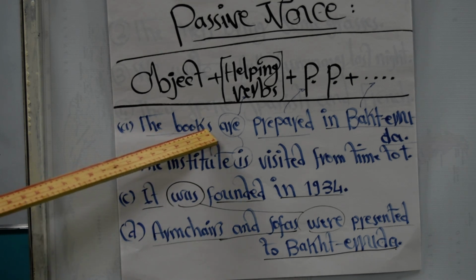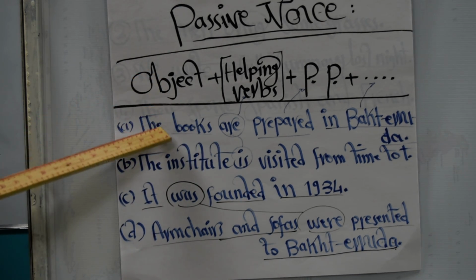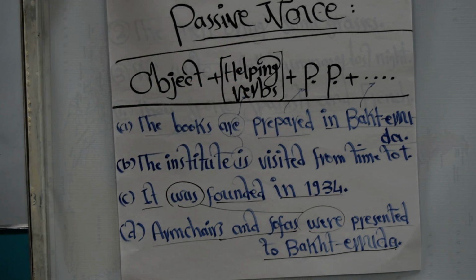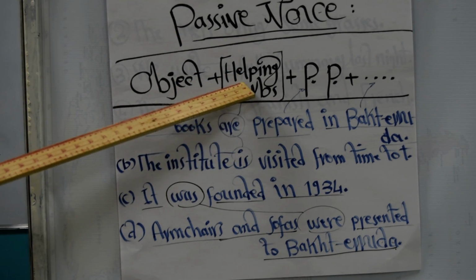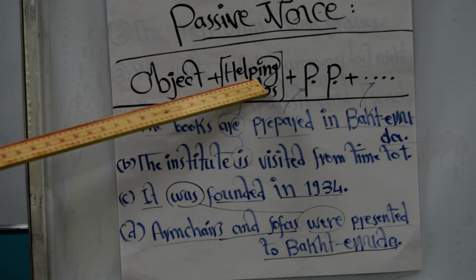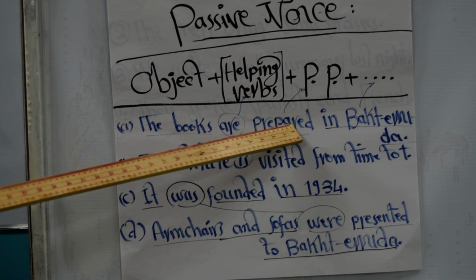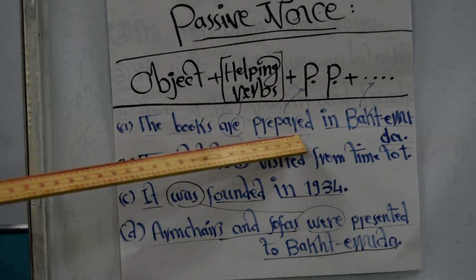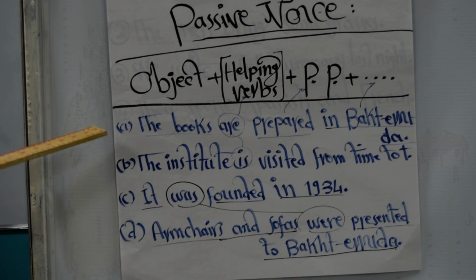So the books, which were the object, are important because the first sentence was present. The books, the object, are, is the helping verb. Prepared is the past participle of the verb. So who did prepare them?